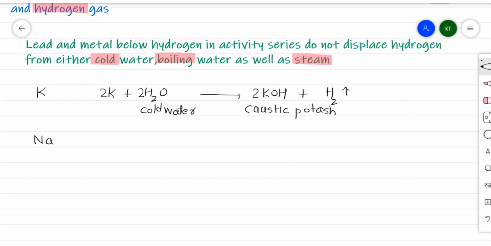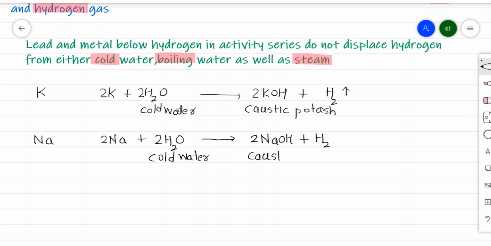Let me take sodium metal. Once again, 2Na plus 2H2O. The reaction runs parallel because they are alkali metals. So it will give me 2NaOH plus H2. But the vigor of the reaction is a little bit slower compared to potassium. Sodium metal reacts with cold water to give NaOH, which is called caustic soda, and evolves hydrogen gas.